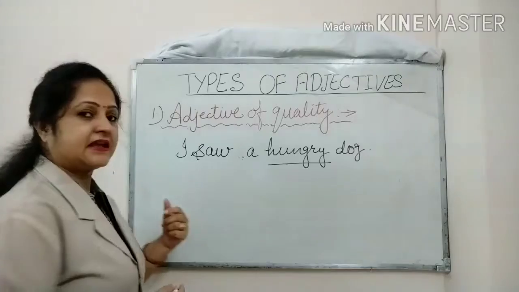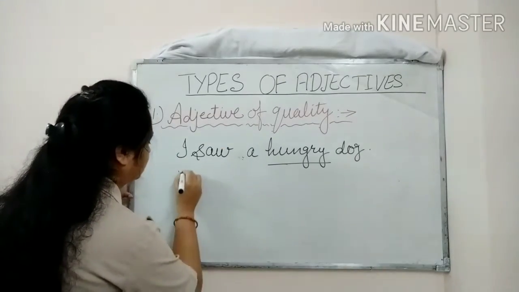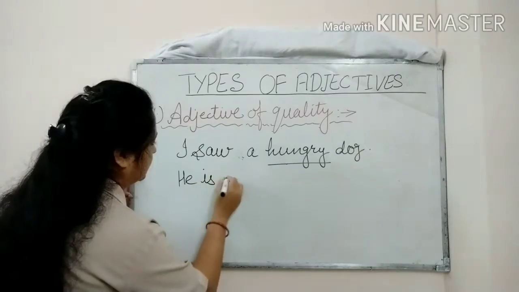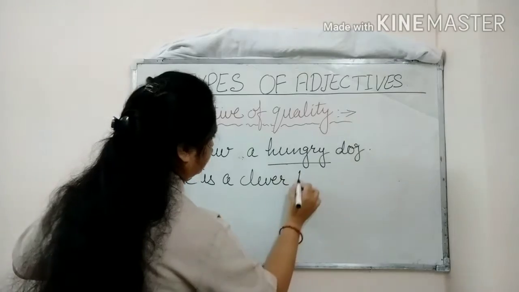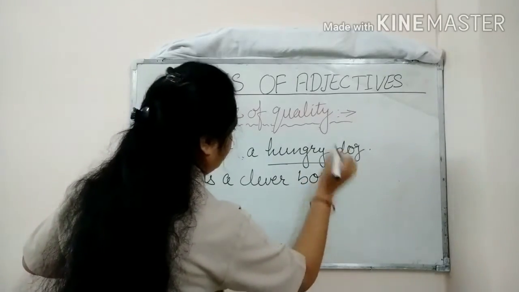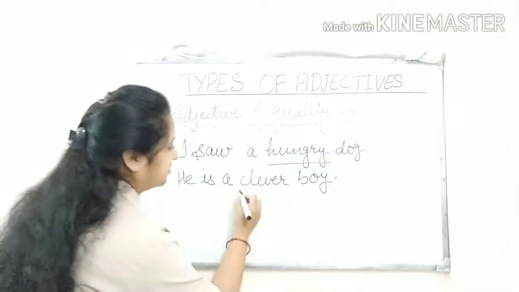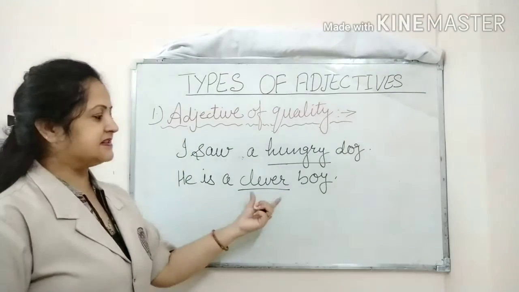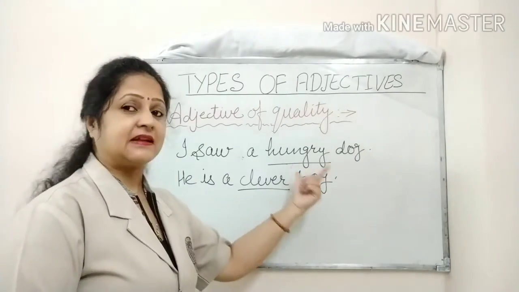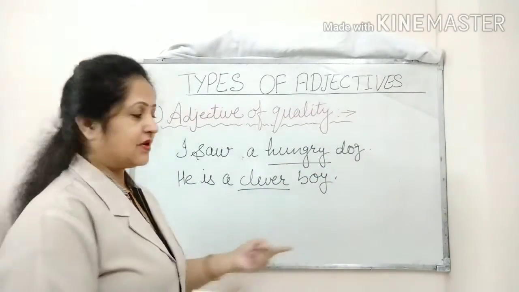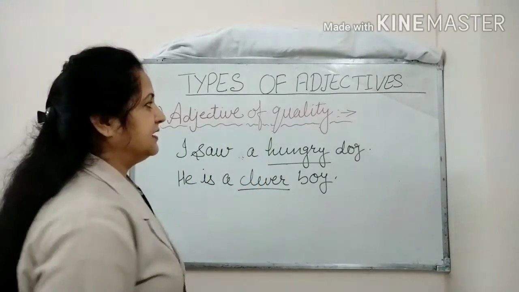Now let's take one more example: He is a clever boy. Again, what kind of boy? Clever boy. So here the adjective clever is telling us the quality of the boy, that the boy is clever. So here the adjective clever is the adjective of quality.